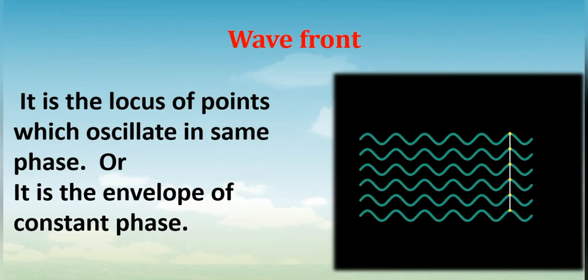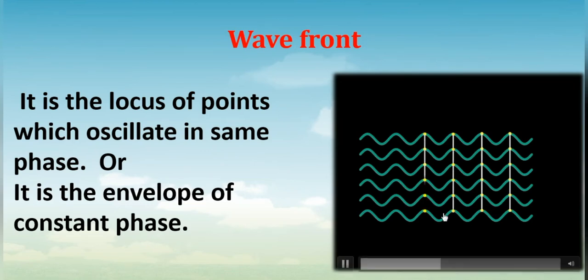So let us draw a line through such points, and that line can be called a wavefront. All these yellow points are at an equal distance from the source. For example, if we keep a source here, all these points are at the same distance from the source, and all the disturbances are the same in magnitude at this place.